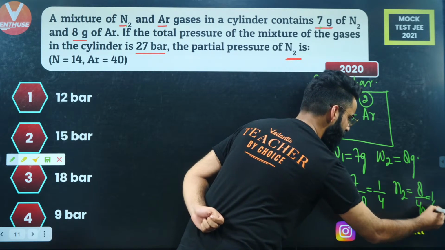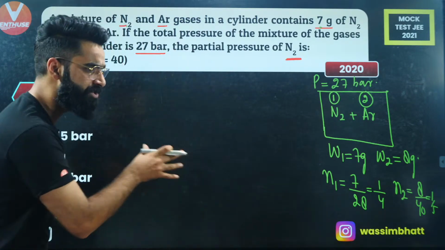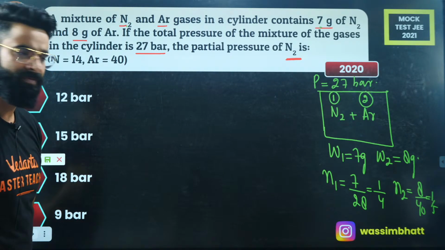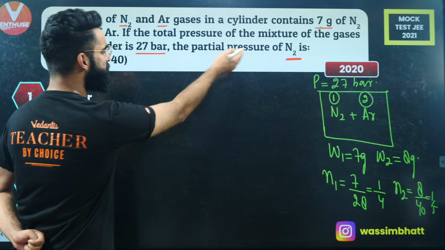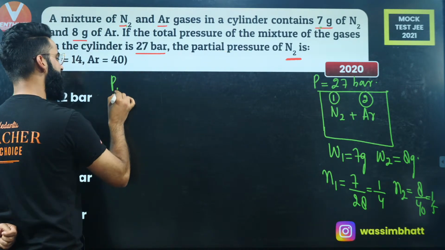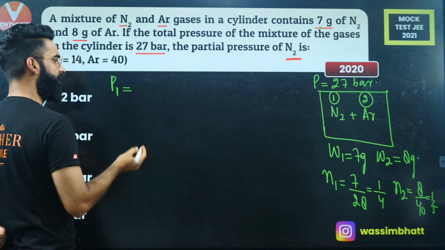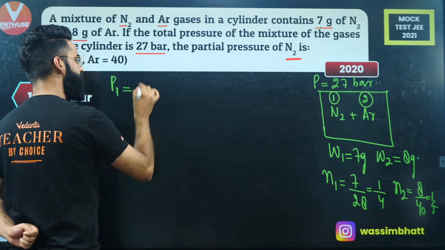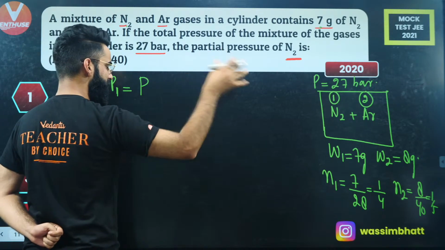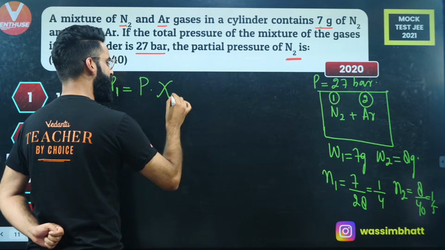The value comes out to be 1 by 5, right? I got the moles of both the gases in the container. Now what am I supposed to calculate? I'm supposed to calculate the partial pressure of N2. I need to calculate P1, which as per Dalton's law is equal to the total pressure of the mixture multiplied by the mole fraction of N2.